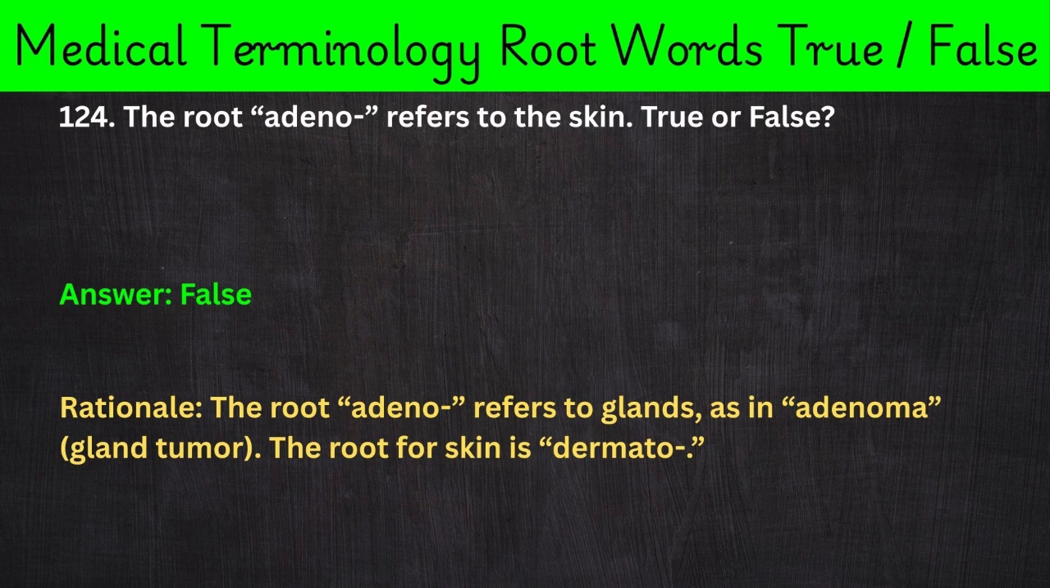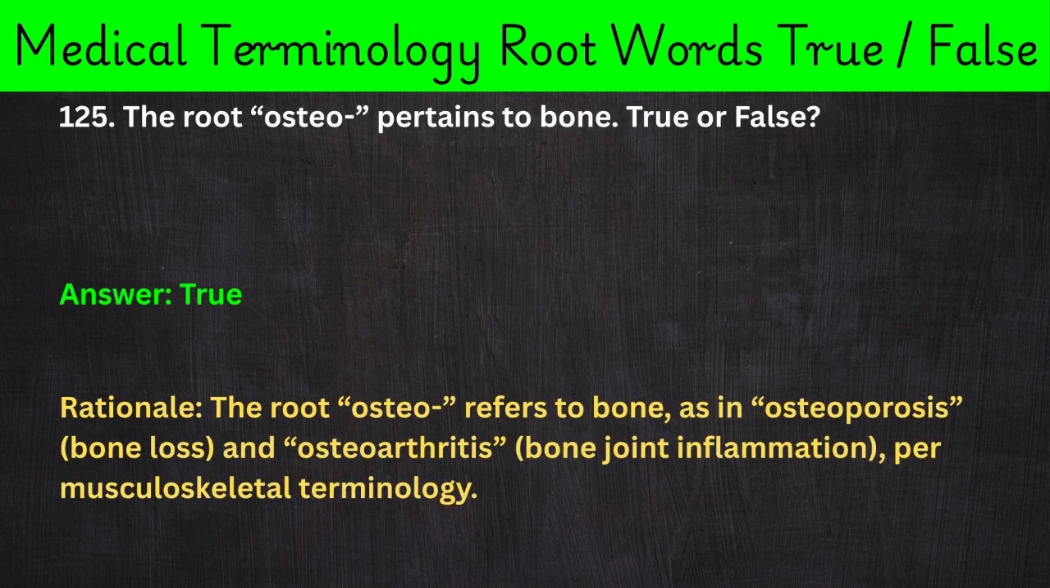124. The root adeno- refers to the skin. True or false? Answer: False. Rationale: The root adeno- refers to glands, as in adenoma, gland tumor. The root for skin is dermato-.